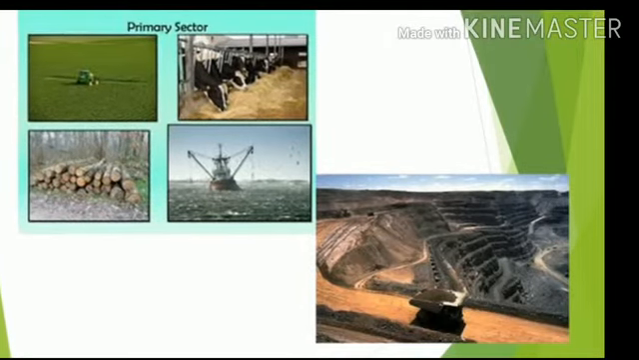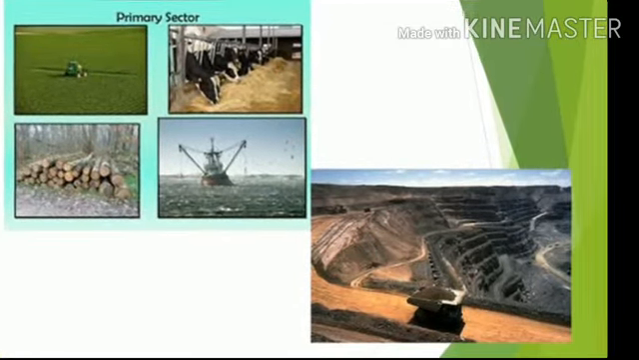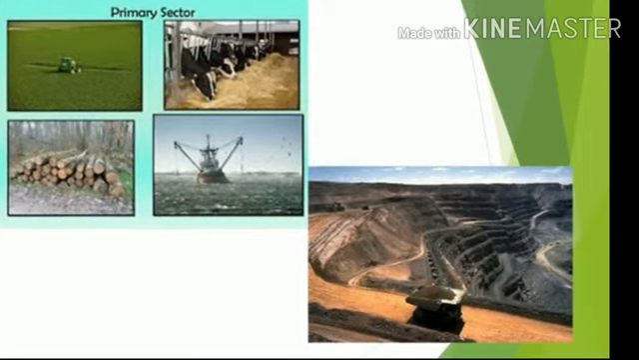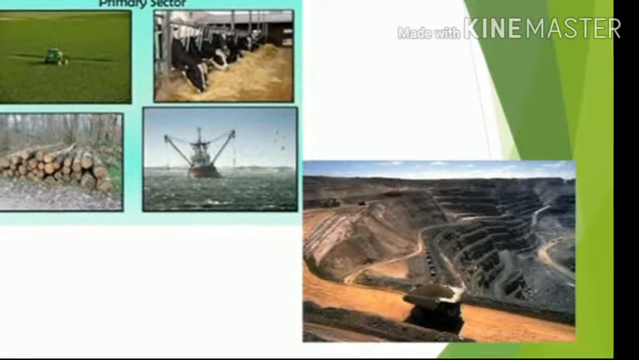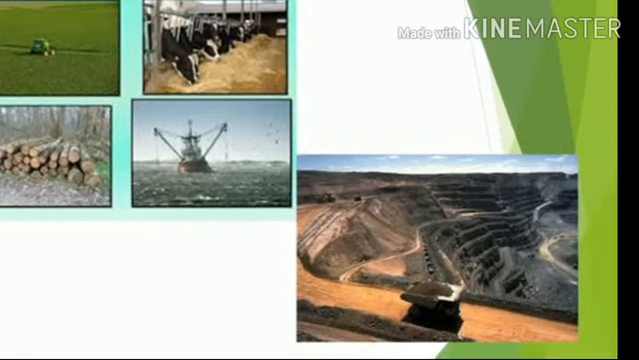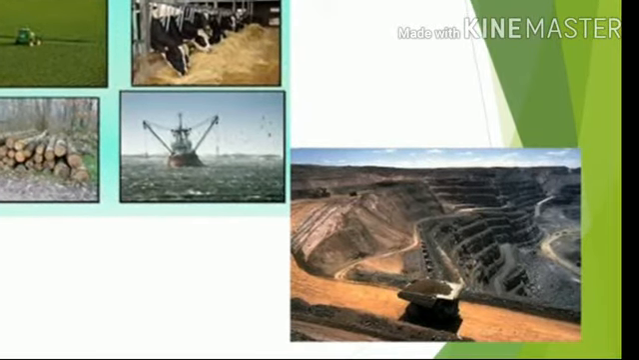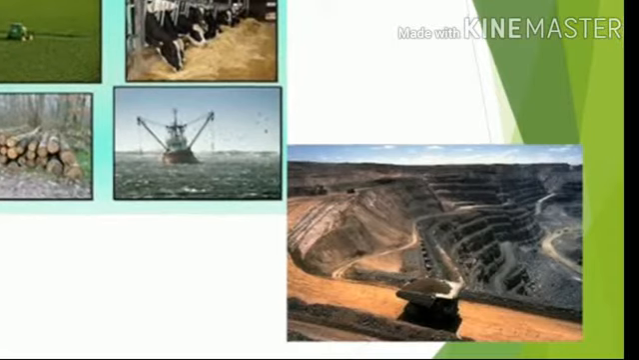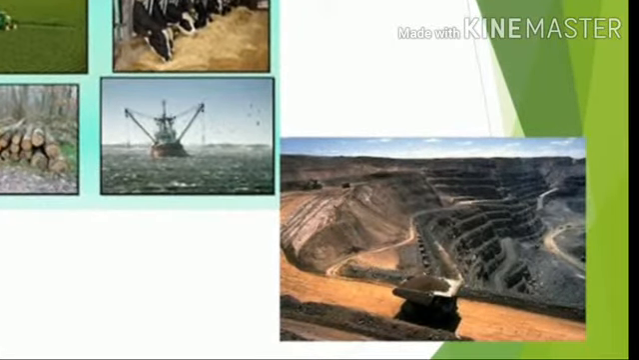In this chapter we are going to focus on primary activities. Now, as I have told you, primary activities are directly dependent on the environment. So we are utilizing earth's resources. So the main focus in this chapter is going to be on agriculture, related activities, and mining. So let's move on. But before that, there is one interesting fact that we should know about.